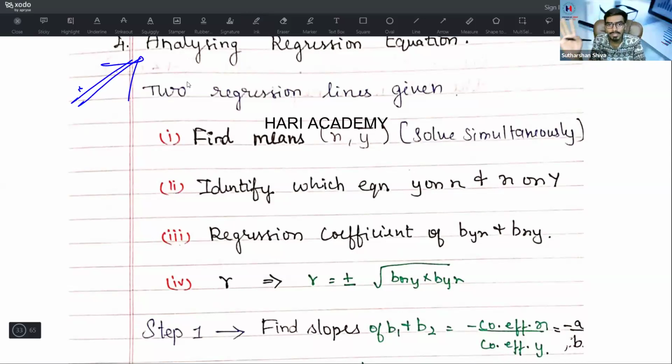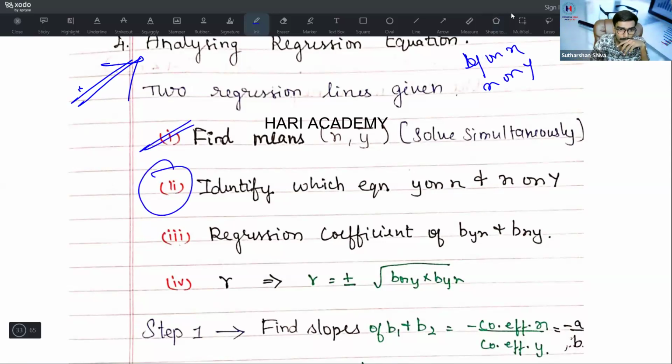If they're given two regression lines and they are asking you what is Byx, or what is Bxy, what you need to do? First, find the means by solving the simultaneous equations to get X and Y. This may be one kind of problem. Then identify the equation, which is Y on X and which is X on Y. Then the regression coefficients Byx into Bxy, and r is equal to plus or minus root of Bxy into Byx. For this you can easily do it.